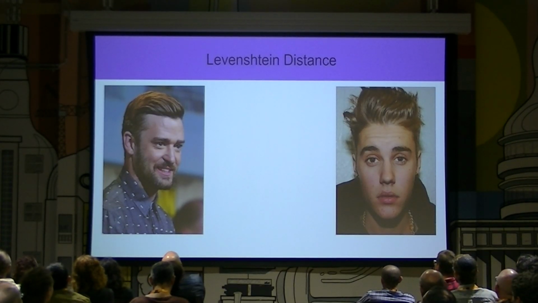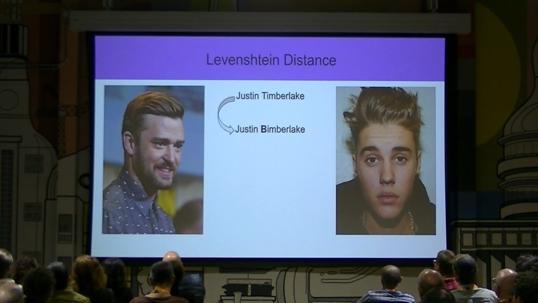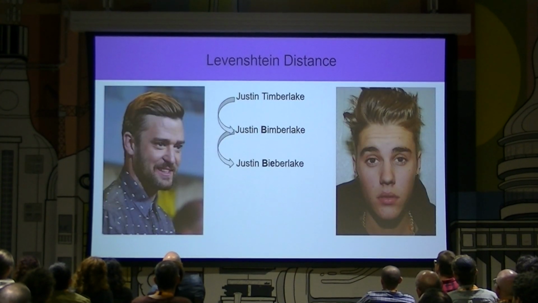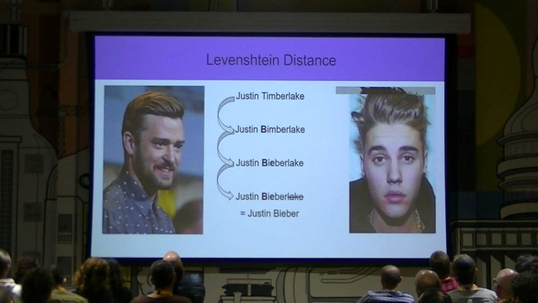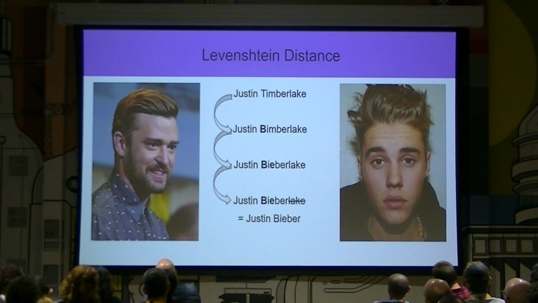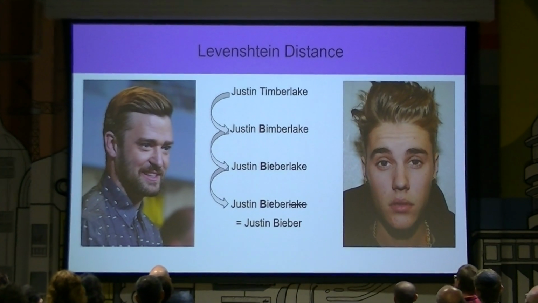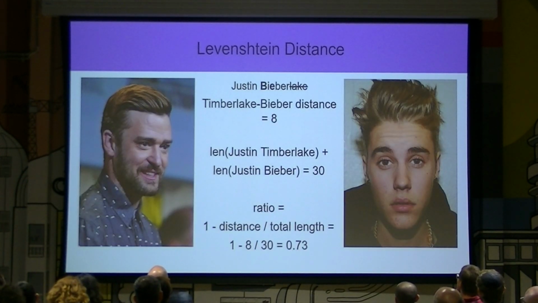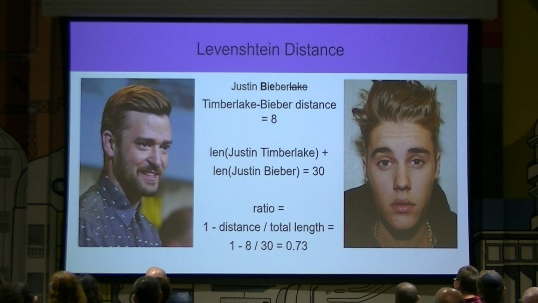To turn Justin Timberlake into Justin Bieber, all you have to do is replace the T with a B to get Justin Bimberlake, replace the M with an E to get Justin Bieberlake, and then delete the letters L, A, K, and E to get Justin Bieber. And if we give every action a score of 1, and remember that replacing is actually 2 actions, deleting and adding, we get that the Timberlake-Bieber distance is 8.